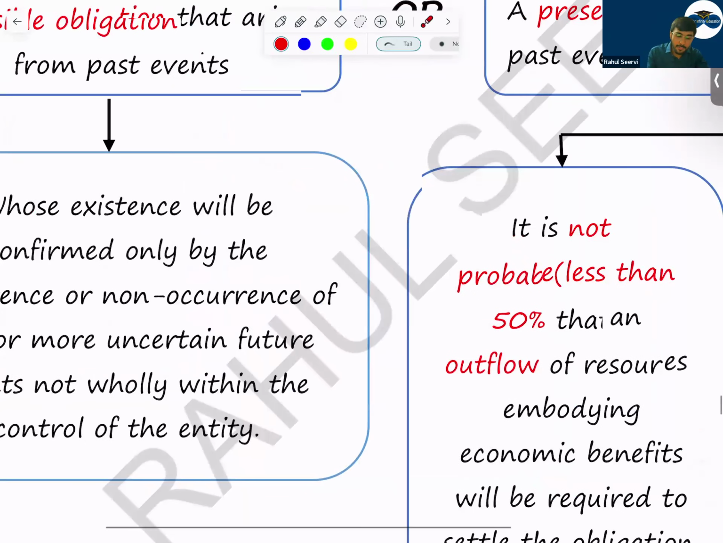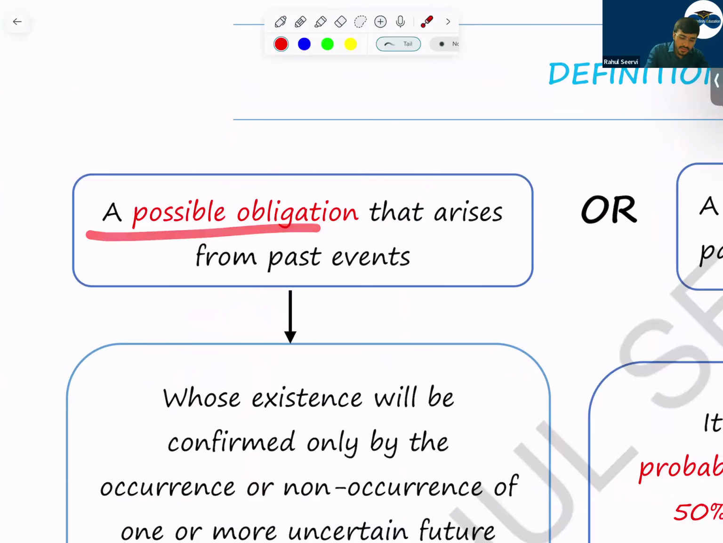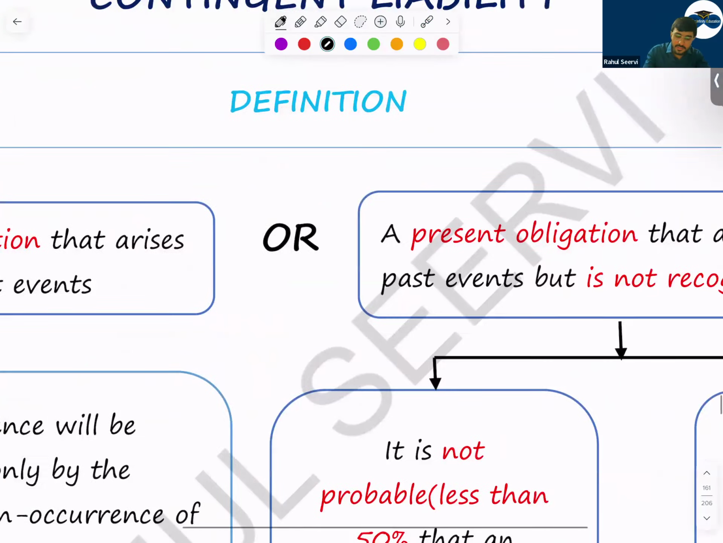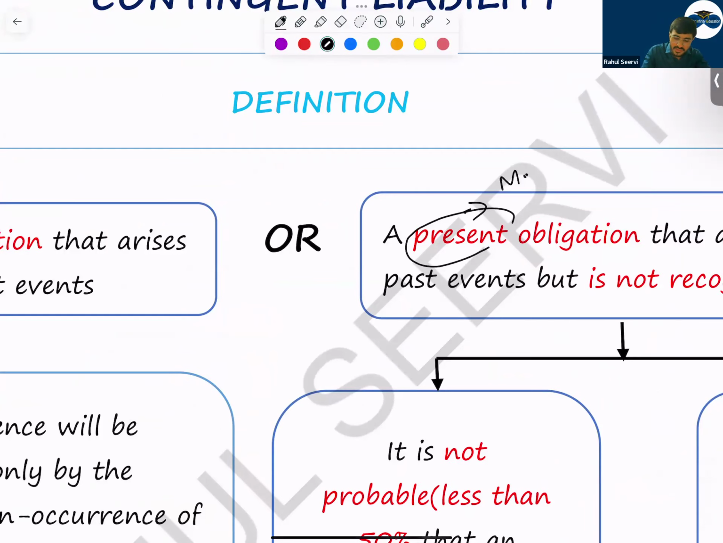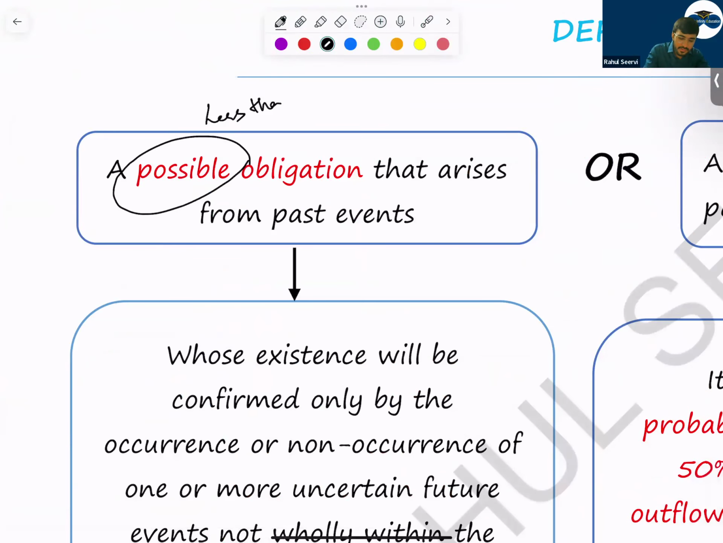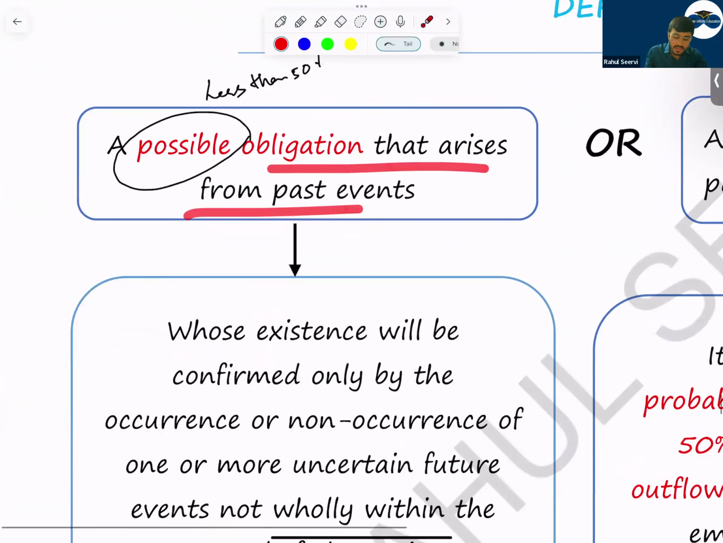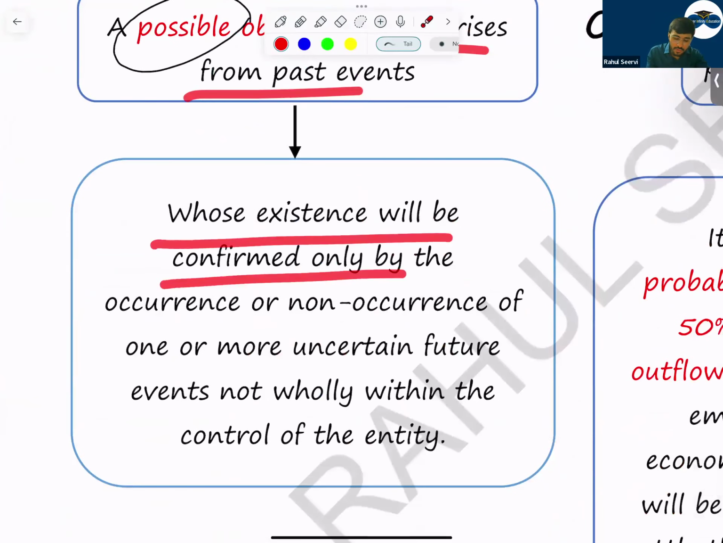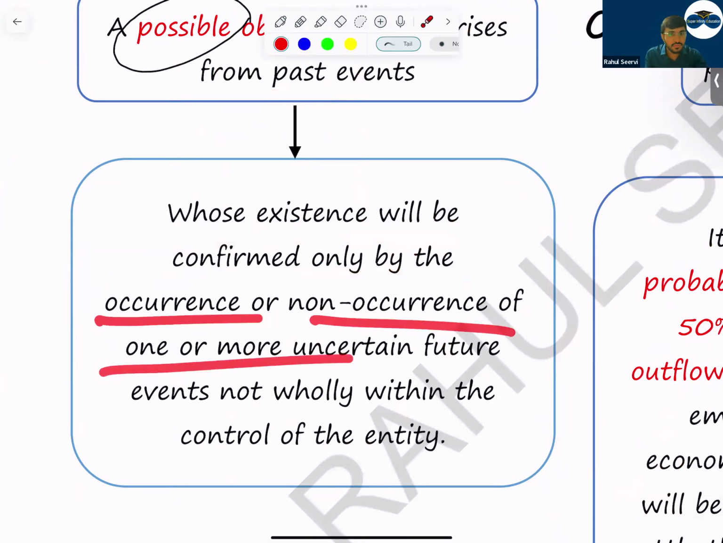Or the other definition, a possible obligation. It's a possible. The difference is what here? Possible and present. Present means you know for sure. Present means more than 50 percent. Possible means less than 50 percent. A possible obligation that arises from a past event whose existence will be confirmed by the occurrence or non-occurrence of one or more uncertain future events not wholly within the control of the entity.